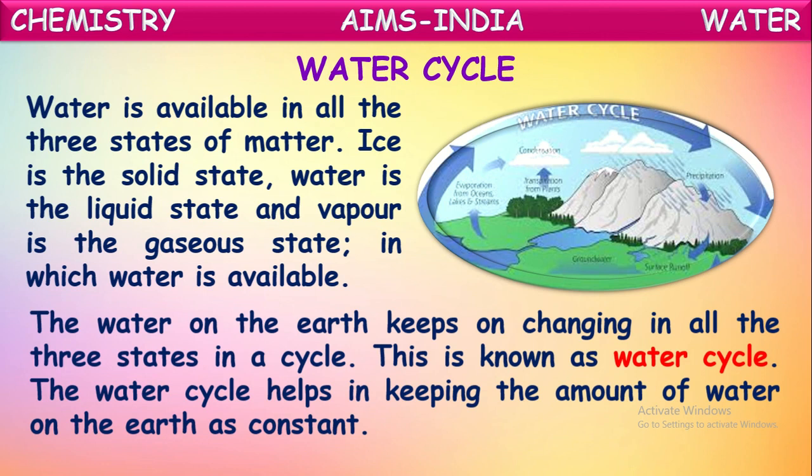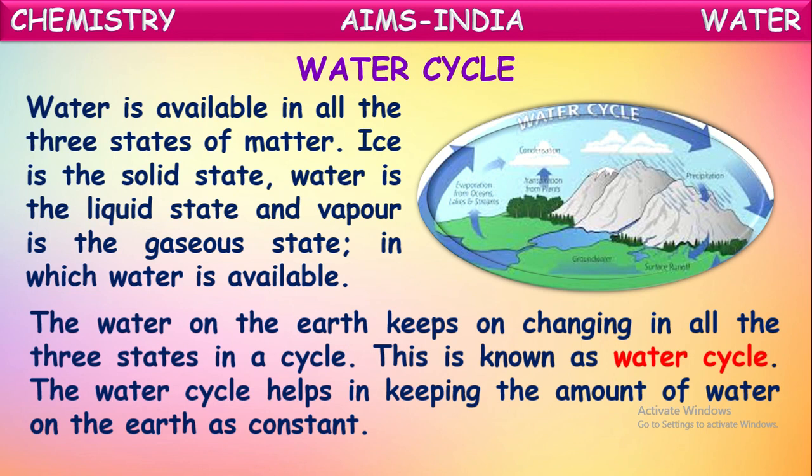The water on the earth keeps on changing in all the three states in a cyclic process. So it converts from solid state to liquid to gaseous state. In this way, water converts from one form to another continuously in a cyclic process. This cyclic process of conversion of water from one form to another by nature is called the water cycle. The water cycle helps in keeping the amount of water on the earth constant. Yes, because of this water cyclic process only, the water is being maintained in all the forms at a constant rate.